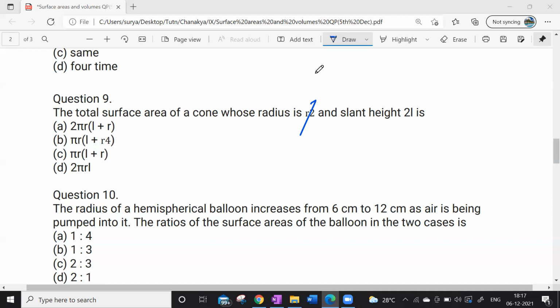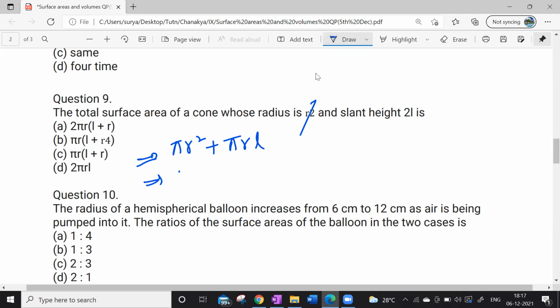How come this? Option B is right: pi r multiplied by (L plus R) by 4 is the correct answer, because if we substitute the values of the base radius as R by 2 and slant height as 12, then we might get the right answer. The formula is pi r square plus pi r l, isn't it?